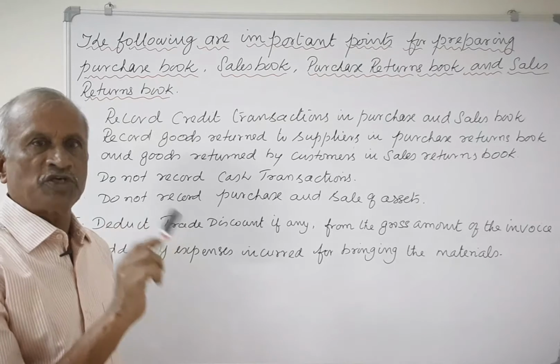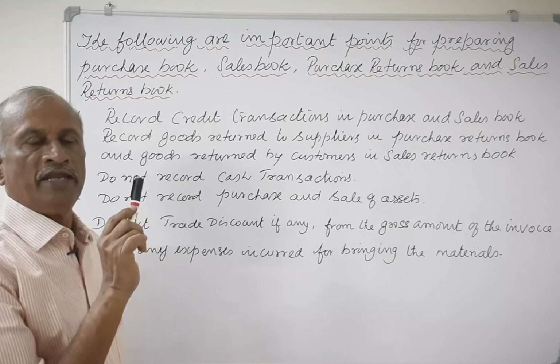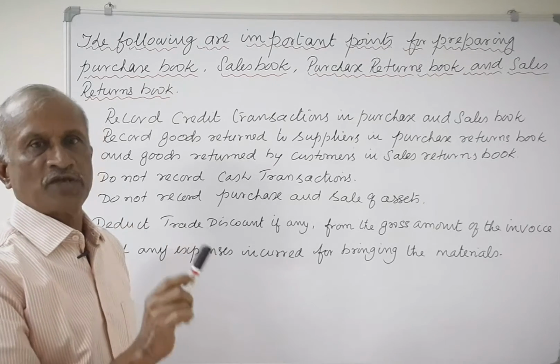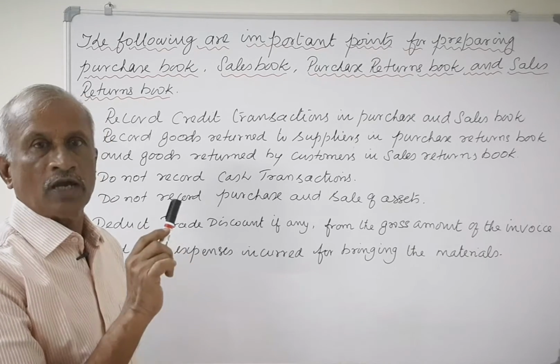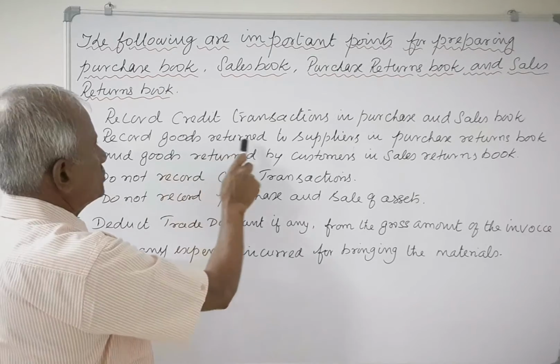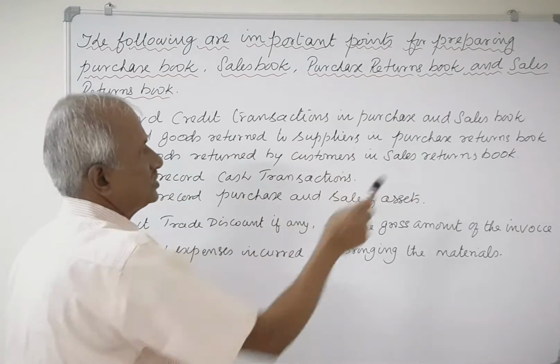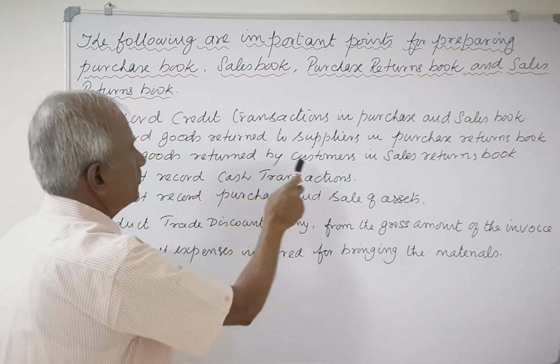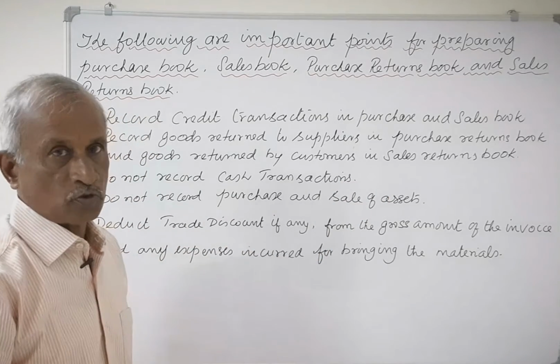Record credit purchase transactions and credit sales transactions in the purchase book and sales book. Number 2, record goods returned to suppliers in the purchase returns book and goods returned by customers in the sales returns book.